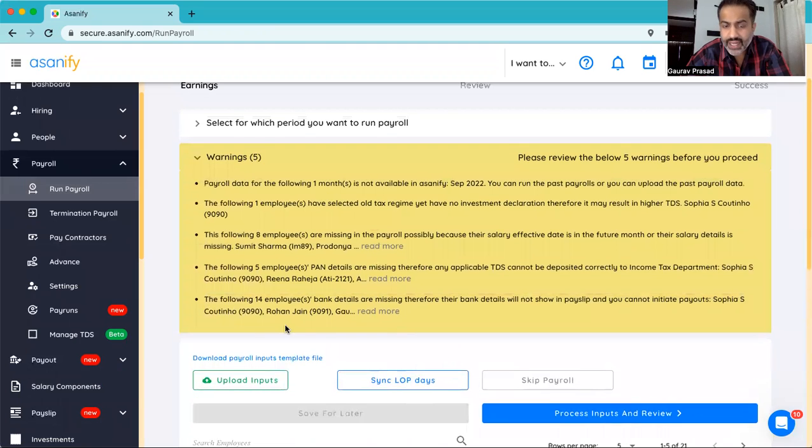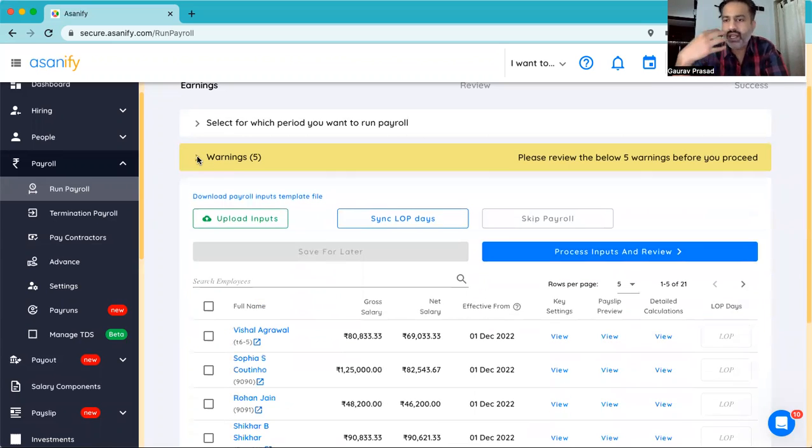Now, here there is a warning tab where if the system identifies that any of the things on the system is not particularly in the right order, it will show you as a warning. Let's say payroll data for one of the months is not available. You might want to run that month's payroll before you come to December. Or the following employee has selected an old tax regime, but the investment declaration is not there. So the employees can choose whether it is the old regime or the new regime, and in old regime, it makes sense only when you do an investment declaration. Or if somebody's PAN number is missing or somebody's bank details are missing, those things are shown up as a warning so that you can go back and correct those details on the system.